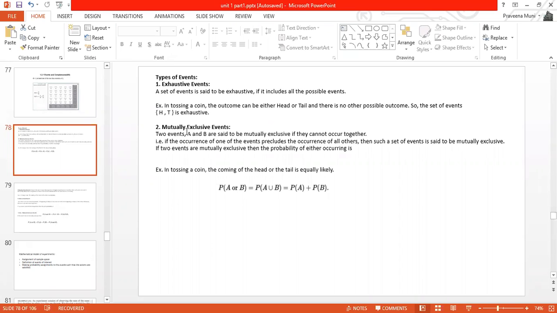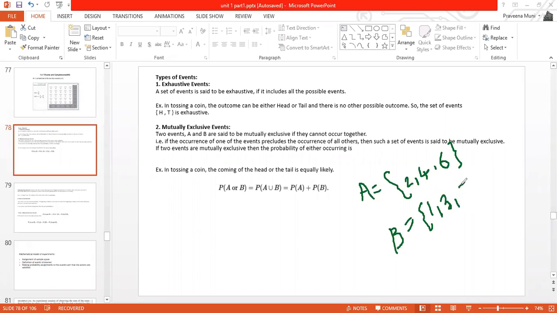Then we'll see what is a mutually exclusive event. Say here we have two events A and B, and these events are said to be mutually exclusive if they cannot occur together. So for example, when we are throwing a die, we have defined event A like this. Event A is checking for the cases where we get an even number when we throw a die. So event A has values 2, 4, 6, whereas event B has the values 1.